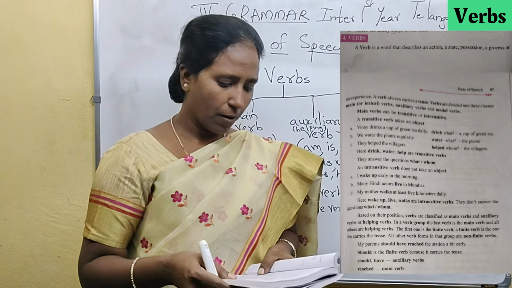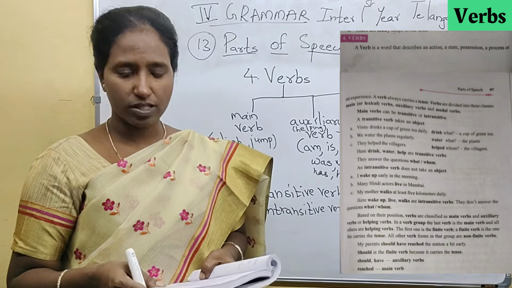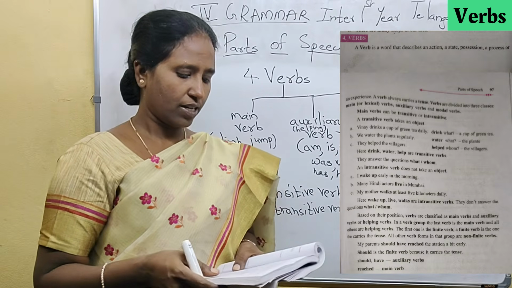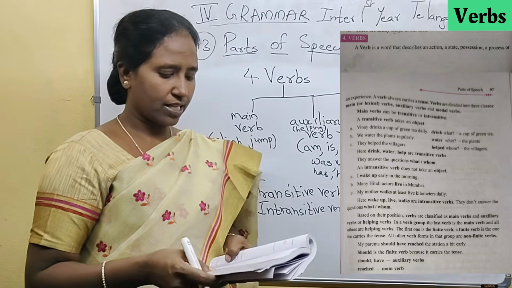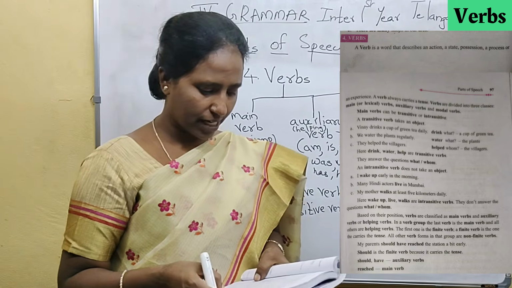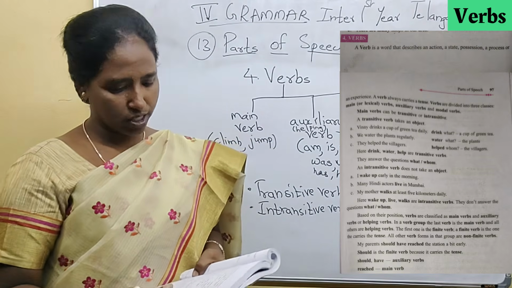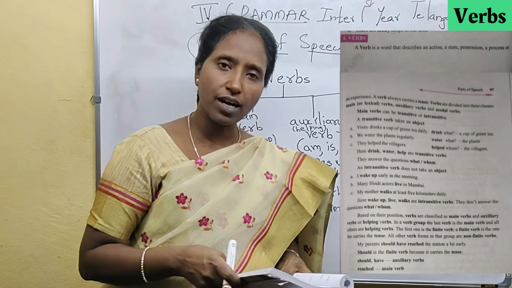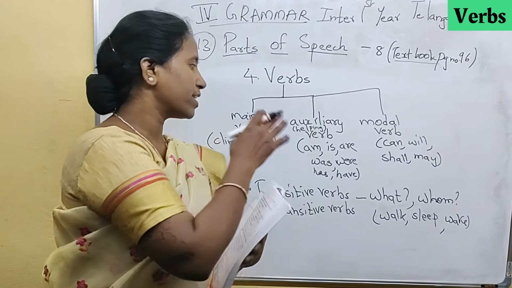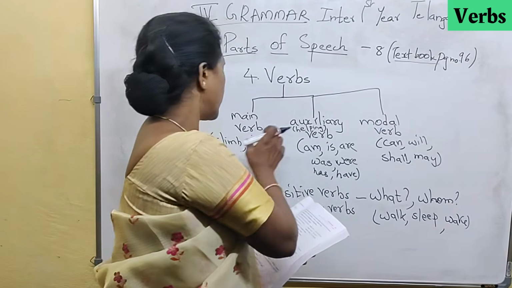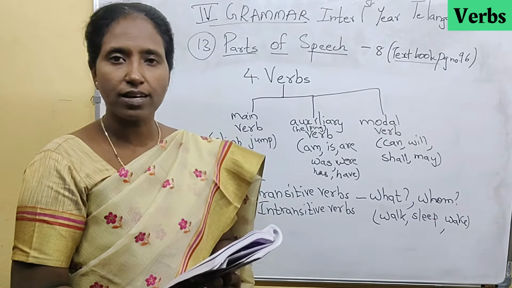For example, my parents should have reached the station a bit early. Should is a finite verb because it carries the tense. Should and have are auxiliary verbs. Reached is a main verb. So here I think you might have understood that whenever you look at these words, you have to understand that these are verbs.